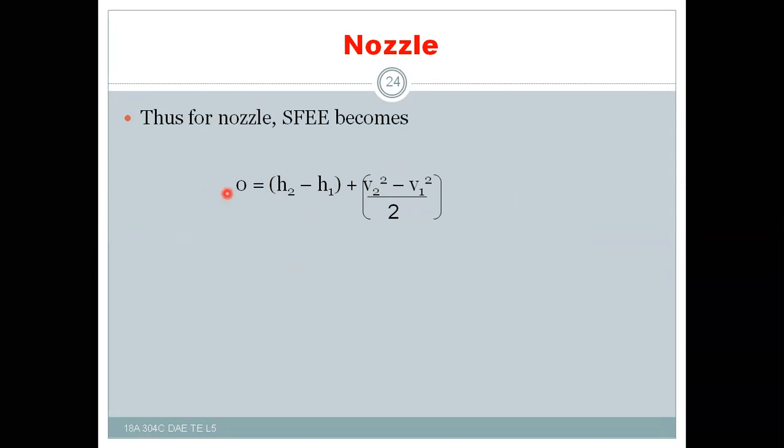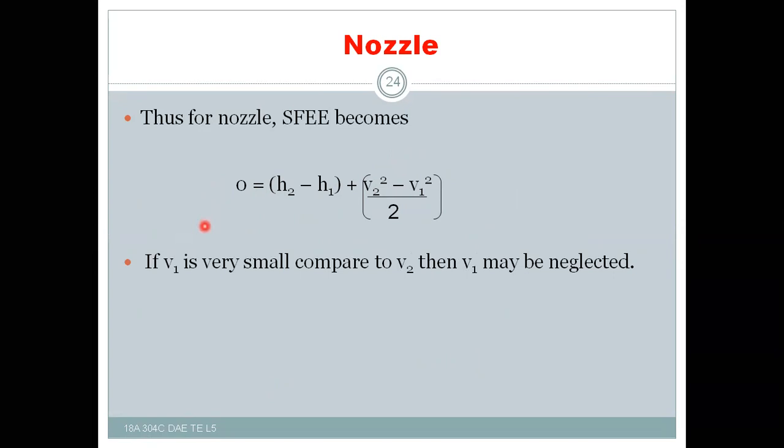Practically, the inlet velocity of the steam at its entry is very negligible compared to the exit velocity, so in most cases we neglect the inlet velocity V1, and the kinetic energy at the inlet becomes 0. That's why the final equation is V2 equal to the square root of 2 into H1 minus H2. This is the formula we must remember.